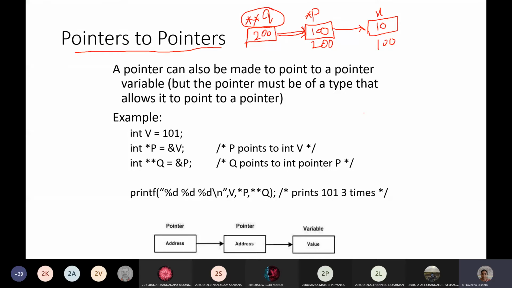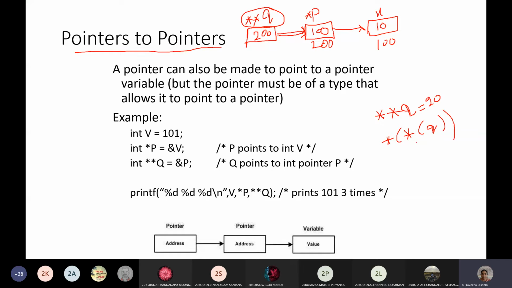Now whenever you want to access the x variable value using the q pointer, you need to mention two asterisk symbols and q. So if I'm assigning a value of 20, it takes the asterisk of q.